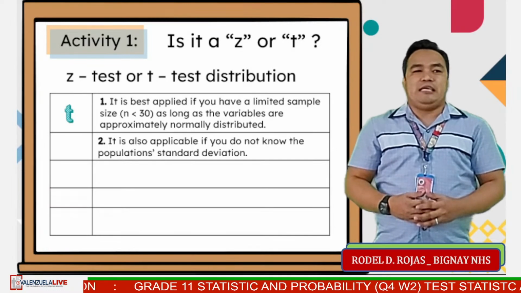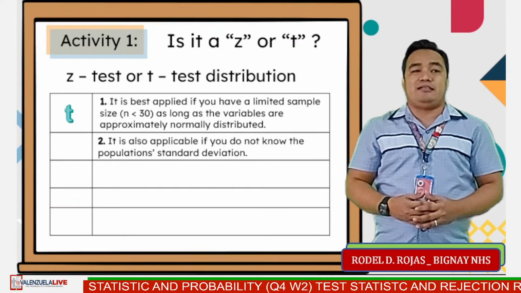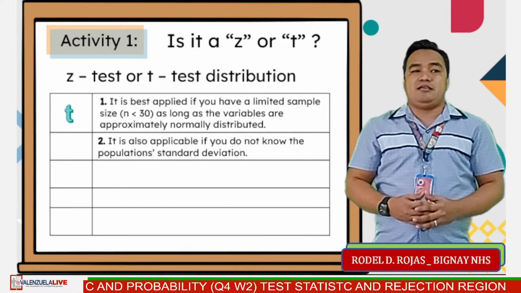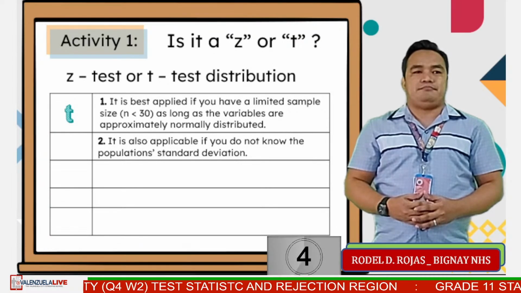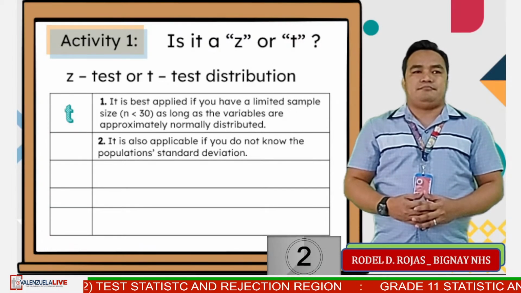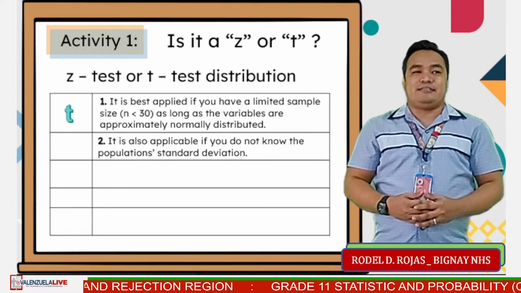Number 2. It is also applicable if you do not know the population standard deviation. Is it a Z or T? 5 seconds, go. Time is up. The answer is T.